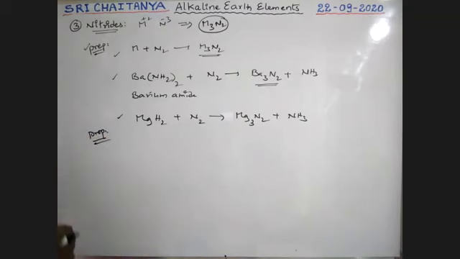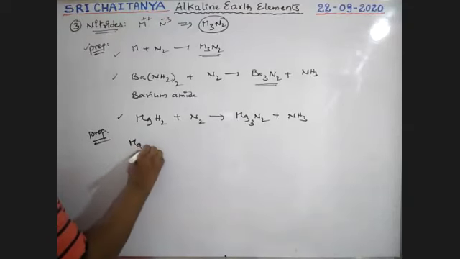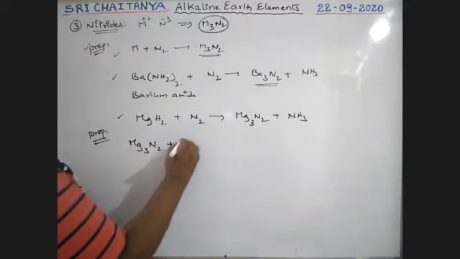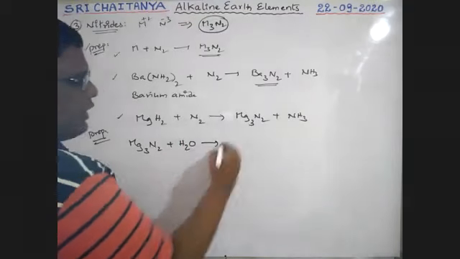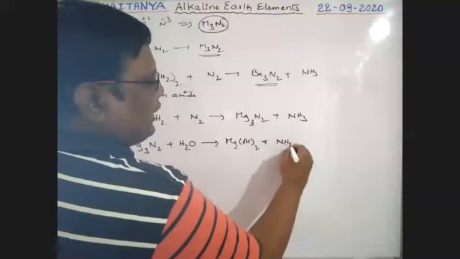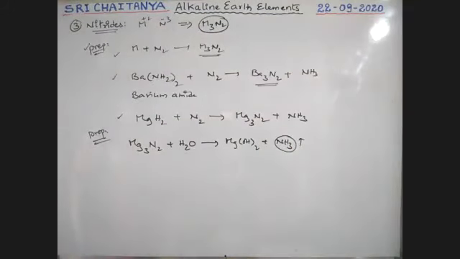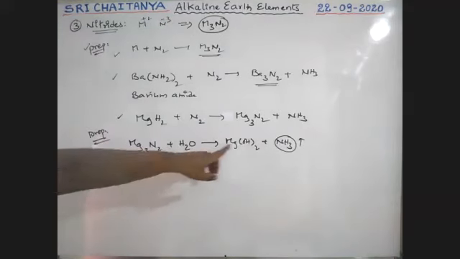The properties of these compounds: when magnesium nitride undergoes hydrolysis, it gives magnesium hydroxide and ammonia gas is evolved, boys. Very, very important. Any nitride of second group elements on hydrolysis gives ammonia gas.